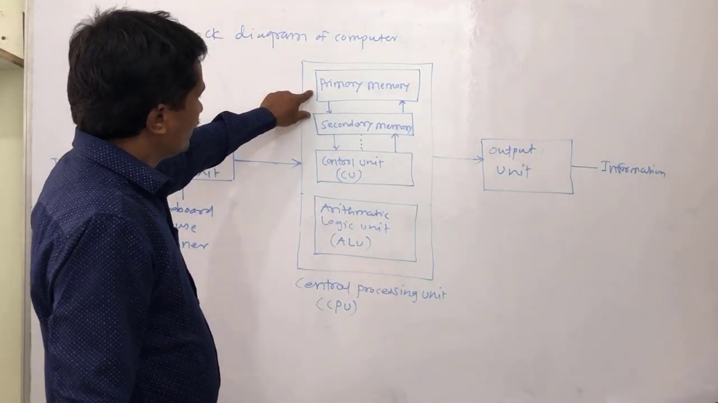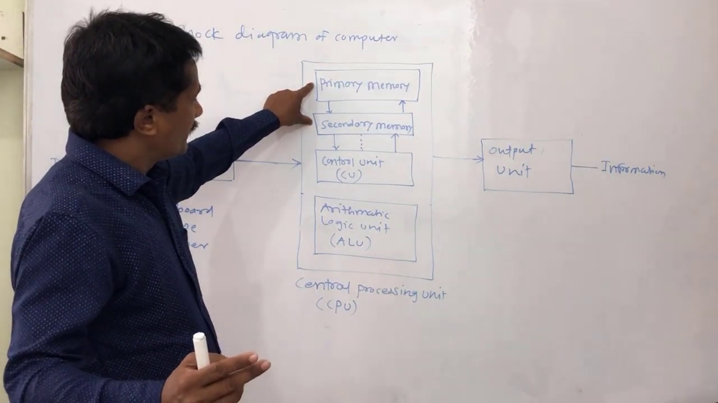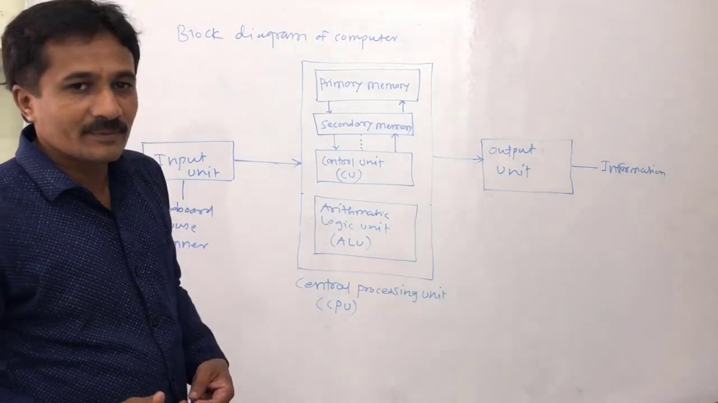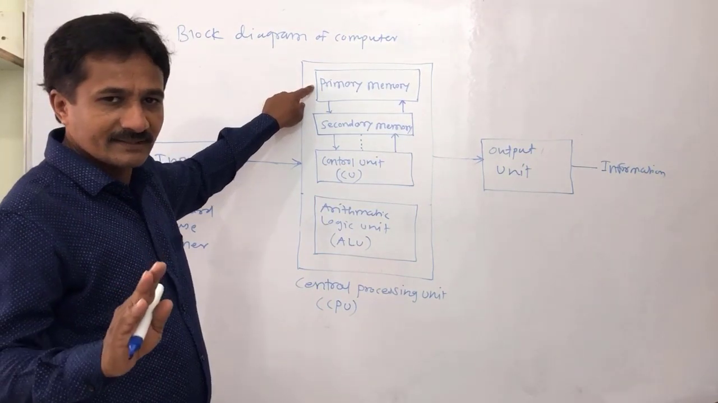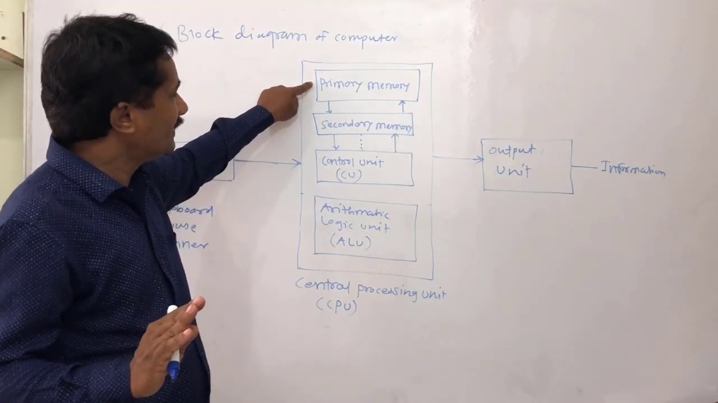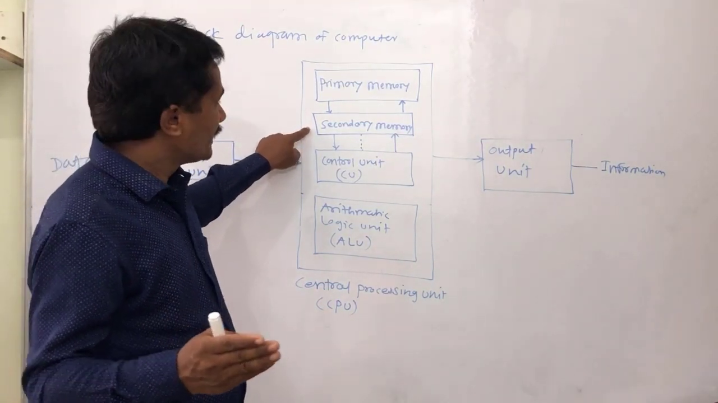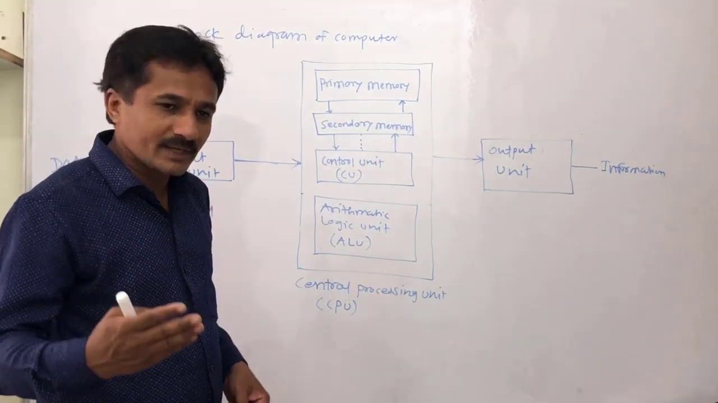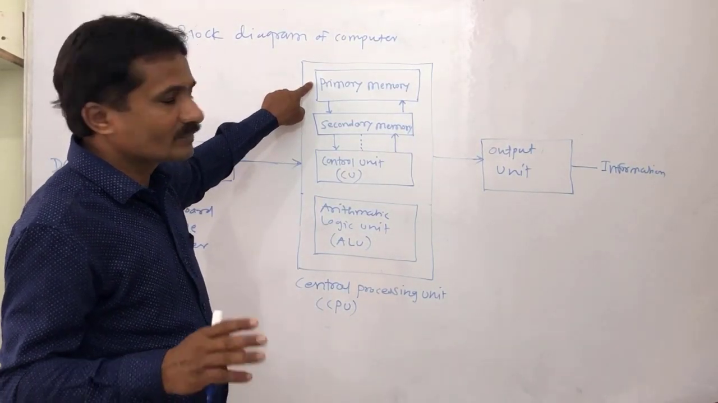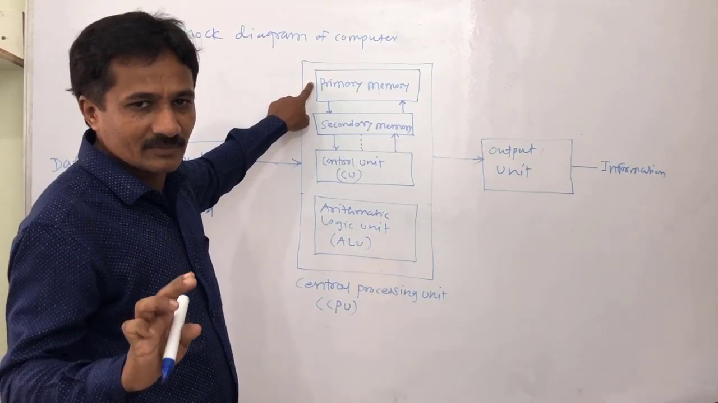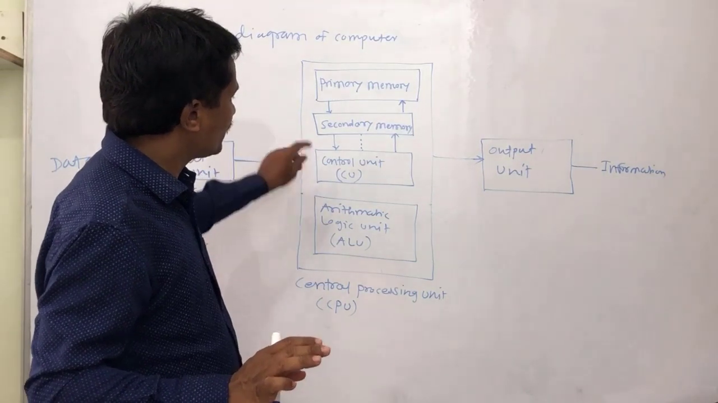The memory unit is mainly divided into two types, that is primary memory and secondary memory. The best examples of primary memory are RAM, random access memory, and ROM, read-only memory. Secondary memory is also called auxiliary memory. Large amounts of data can be stored on secondary memory.